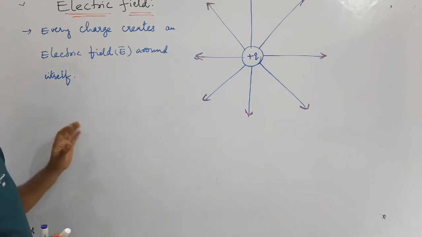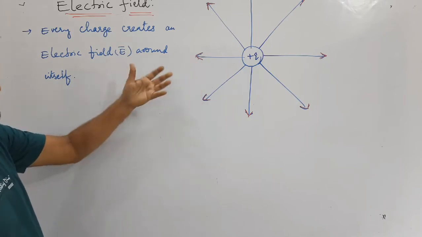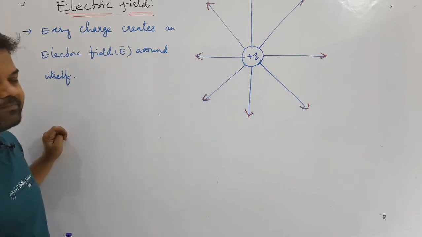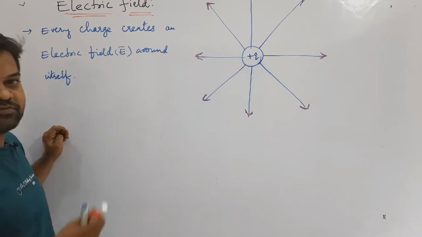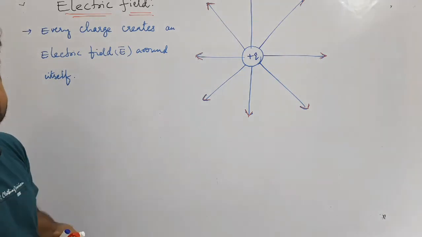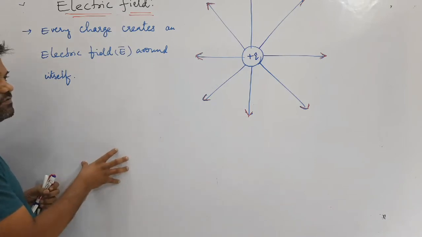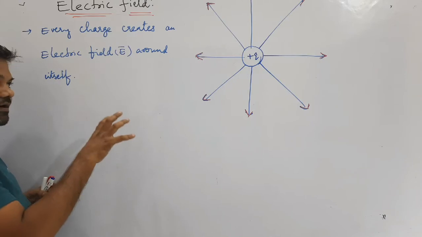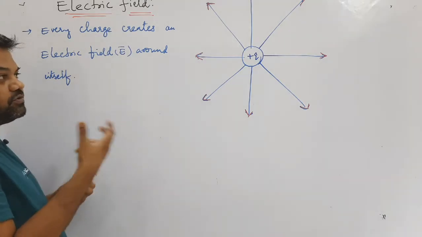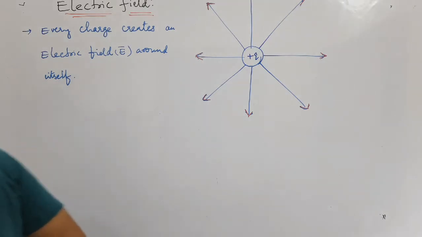How the force arises, we already discussed in Coulomb's law: there will be some attraction force or repulsion force. How can we prove that there is some force? That is explained by the electric field.